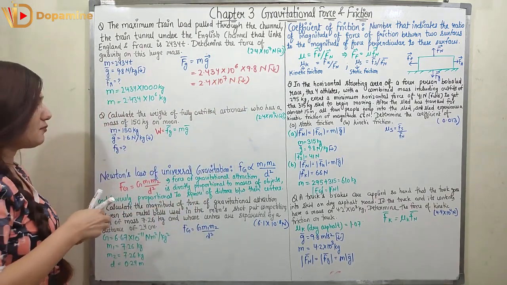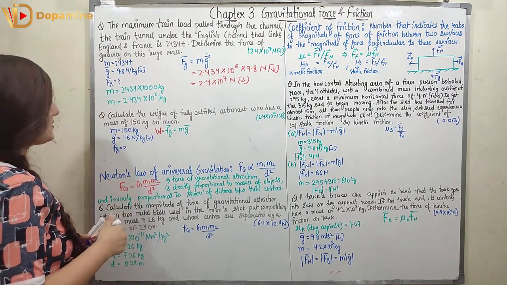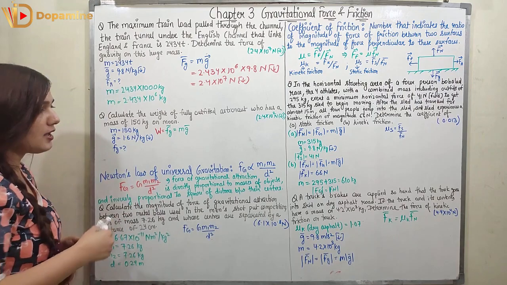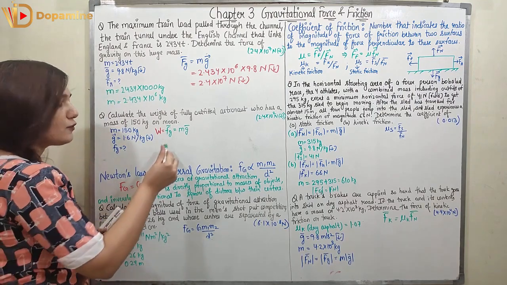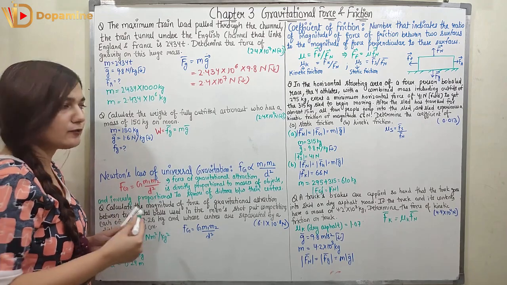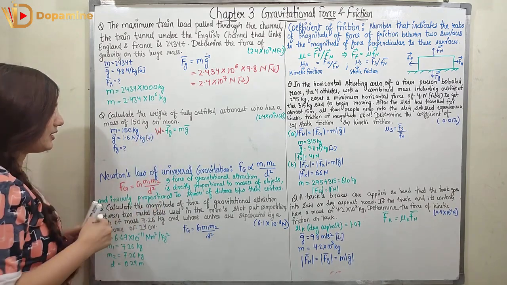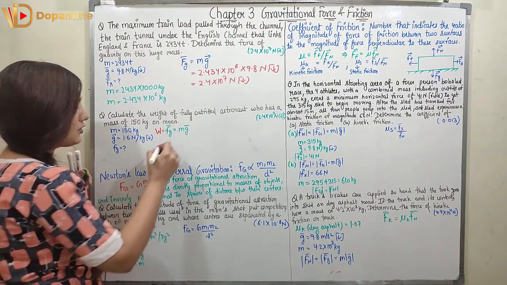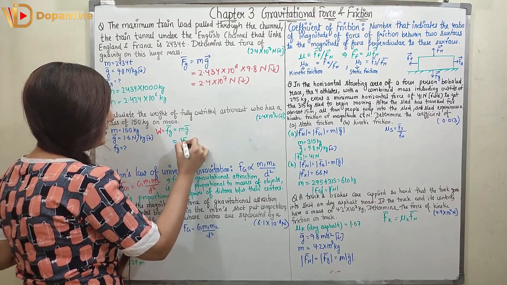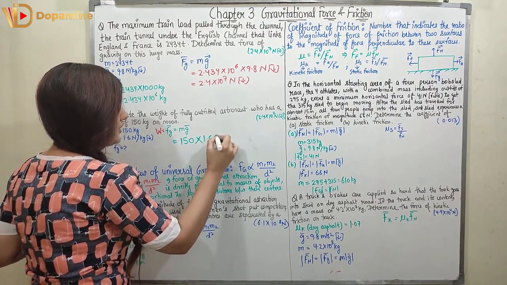Now coming to the second problem, it states: calculate the weight of a fully outfitted astronaut who has a mass of 150 kg on the moon. The mass on the moon is given, and the weight is equal to the force due to gravity, right? Weight is not equal to mass. When mass is multiplied with the acceleration due to gravity, we will get the weight. So mass is given, and acceleration due to gravity on the moon is 1.6 Newton per kg. We will just multiply 150 × 1.6. So this would be in Newton.